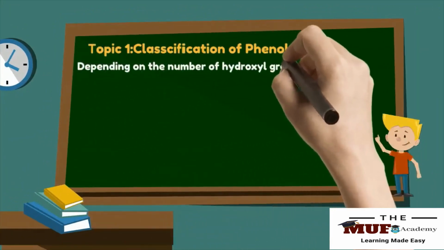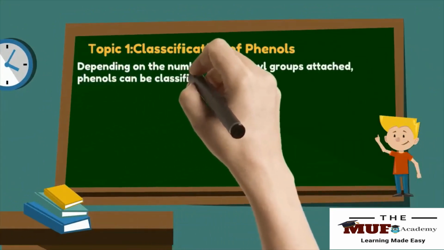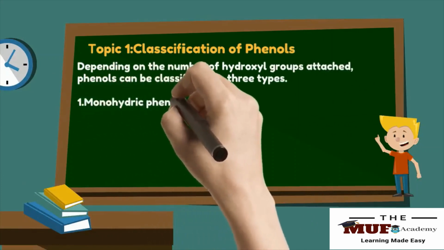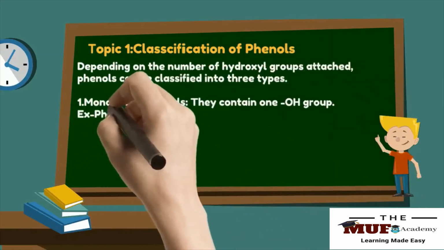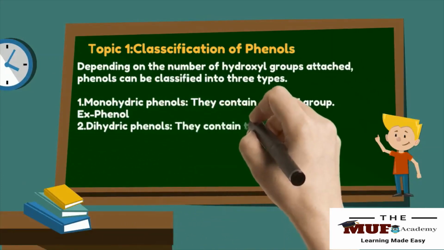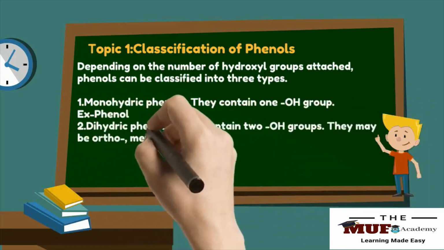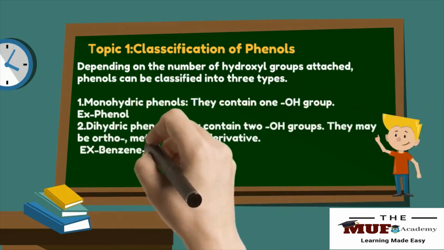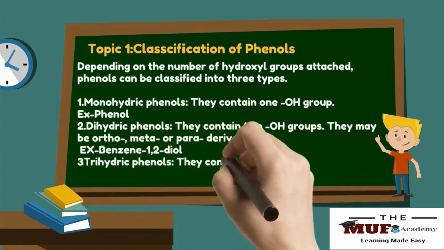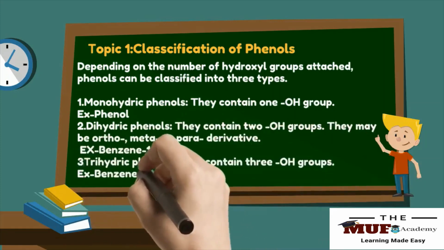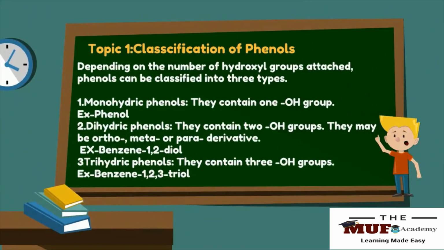Classification of phenols. Depending on the number of hydroxyl groups attached, phenols can be classified into three types. Monohydric phenols contain one hydroxyl group, example phenol. Dihydric phenols contain two hydroxyl groups, example benzene-1,2-diol. Trihydric phenols contain three hydroxyl groups, example benzene-1,2,3-triol.